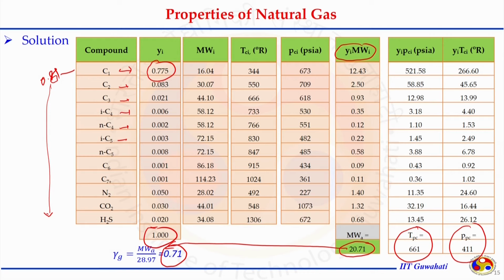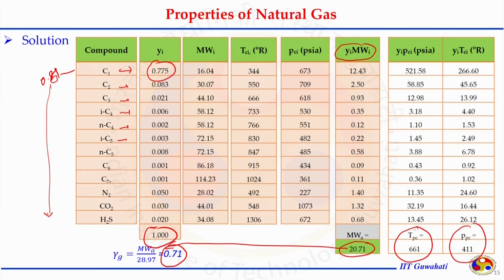So, for example, here critical temperature and critical pressure, because any chart we have seen, if we are going to read those charts and the composition changes, if a natural gas of different composition is given to us and we want to read those charts, again we have to calculate critical temperature and critical pressure. Thus, writing a program in Excel or MS Office Excel is very important.